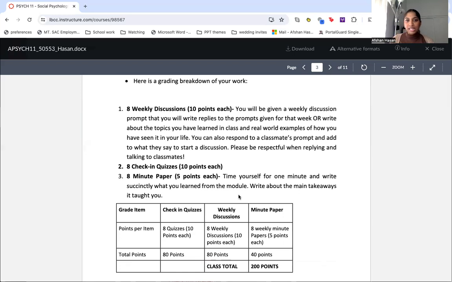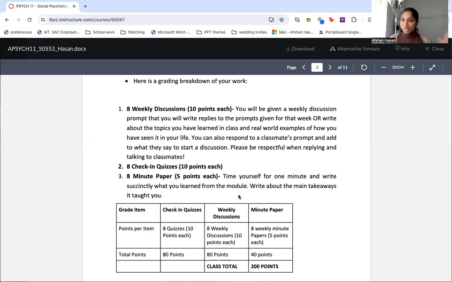So the 8 weekly discussions, they're 10 points each. You'll just be given a prompt that you will type out. It'll usually give a real world example of things that you have just learned that week. So let's say you learn about conformity, your discussion prompt might be like, when have you conformed in the past, and it's just your own experience.